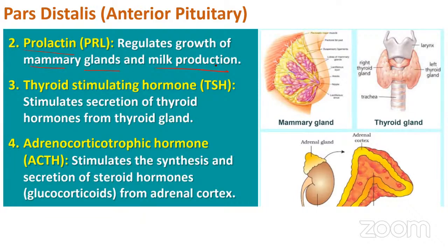Next one is thyroid stimulating hormone, also called TSH. The thyroid stimulating hormone goes and acts on the thyroid gland, and it makes it stimulate the secretion of thyroxine hormones. Next one is adrenocorticotrophic hormone. It stimulates the secretion of adrenal hormones, which are steroidal hormones, and it acts on the adrenal cortex region and produces corticoids such as glucocorticoids. That is about ACTH hormone.